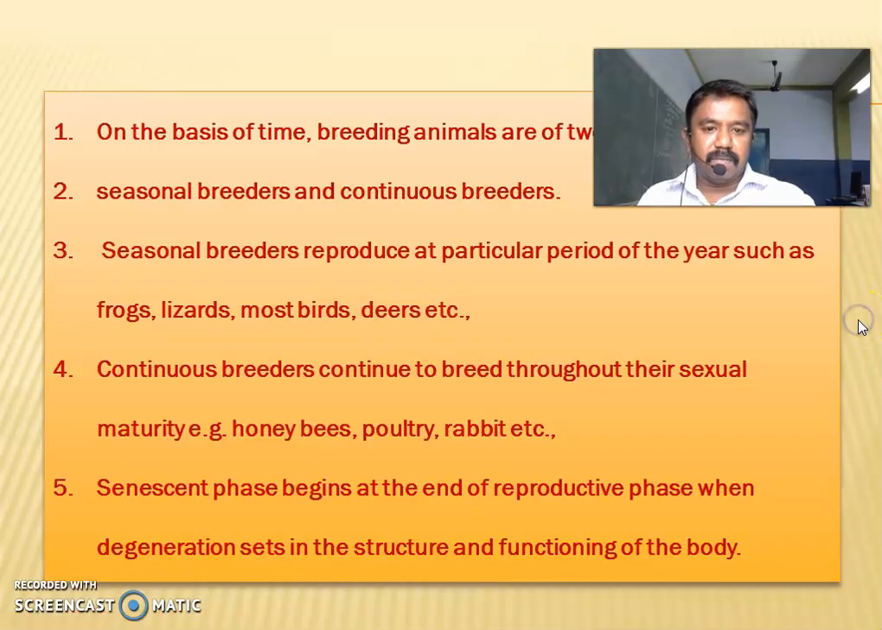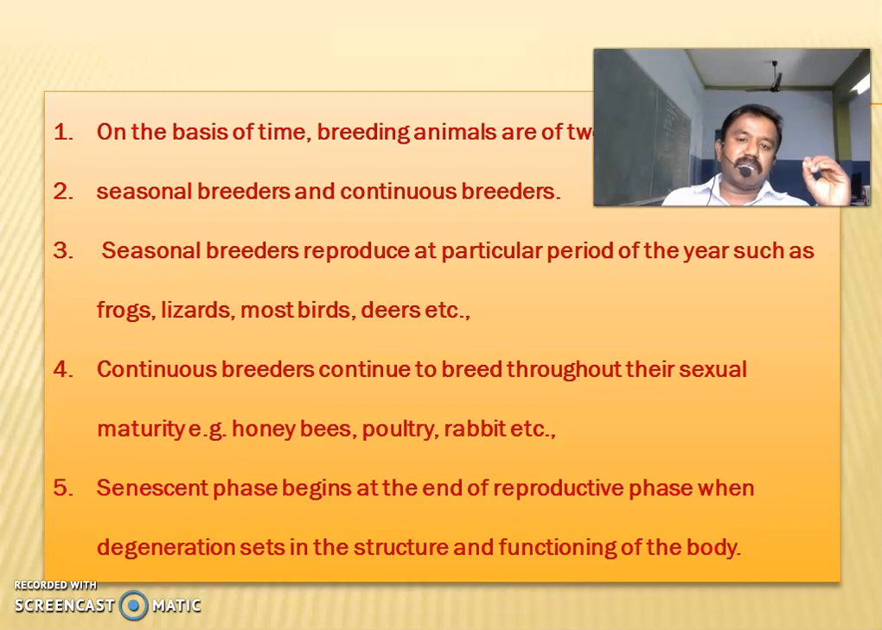Next we will discuss, on the basis of time, breeding animals are of two types: seasonal breeders and continuous breeders. Seasonal breeder means the animals are able to produce young ones in a particular season. Continuous breeders means the animals are able to produce young ones at any time.